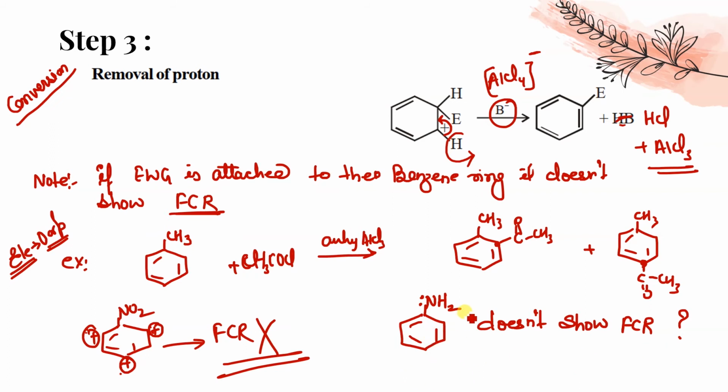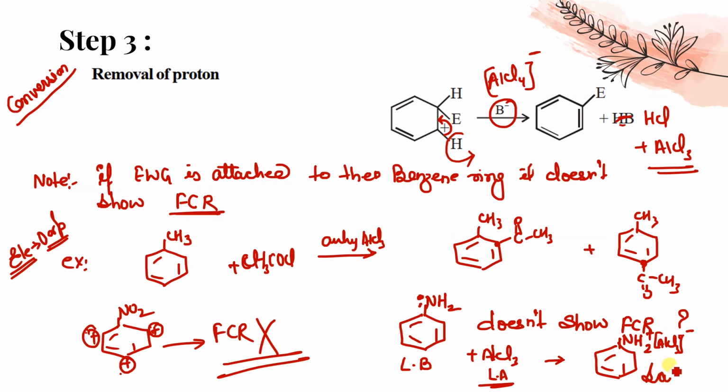So here you will say that NH2 being a Lewis base, electron density high, and AlCl3 being a Lewis acid, they react with each other to form anilinium ion, or they form the salt, NH2 plus AlCl3 minus. Yes, they form a salt. This is a salt which does not undergo resonance, and hence the Friedel-Crafts reaction cannot be shown by this compound.